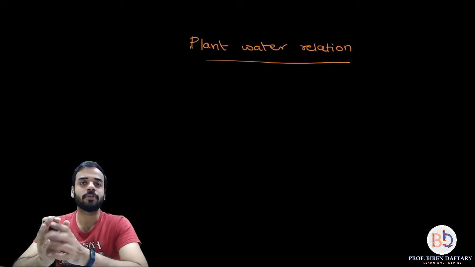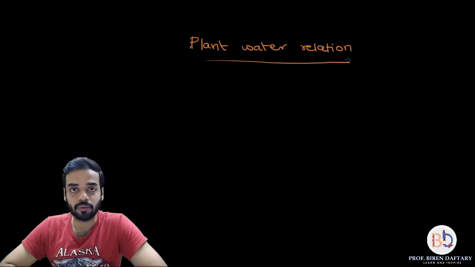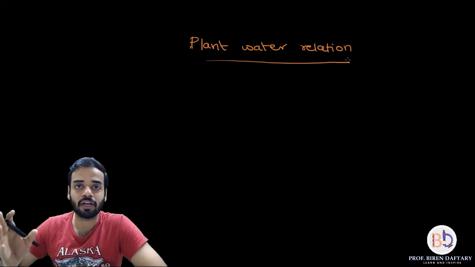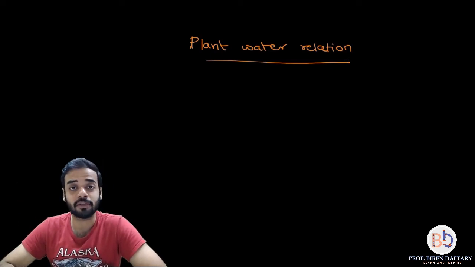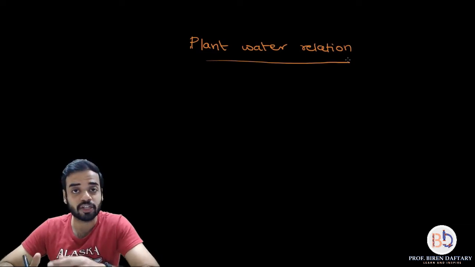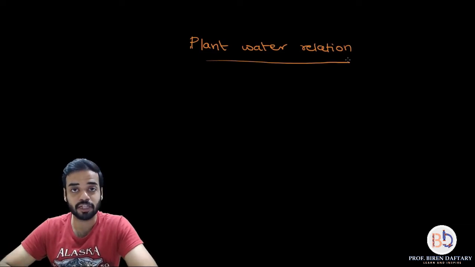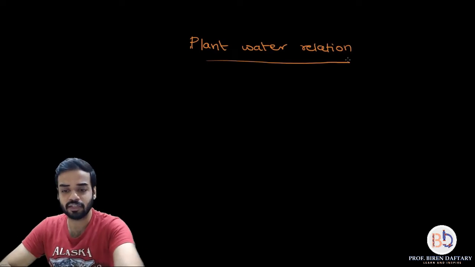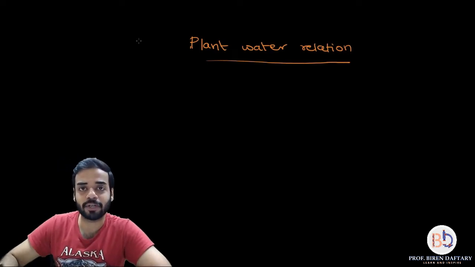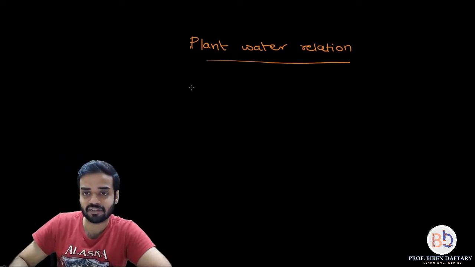Water plays a very important role in the life of all biological organisms, especially plants. Plants get a variety of substances from their environment. For example, plants get oxygen and carbon dioxide, which are the gases present. Then plants get water, minerals, and sunlight from the environment. Many such things are obtained by the plant. So I will write these things down.